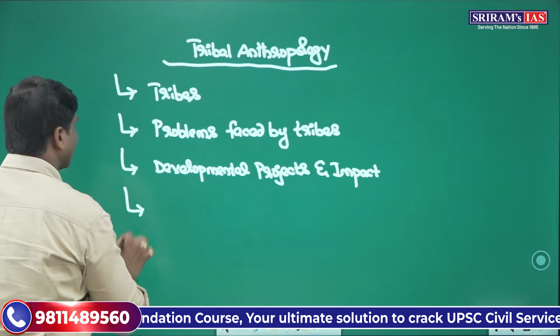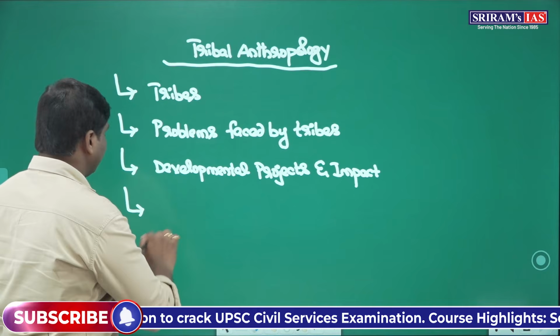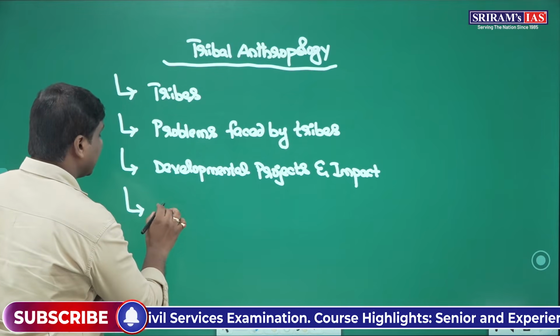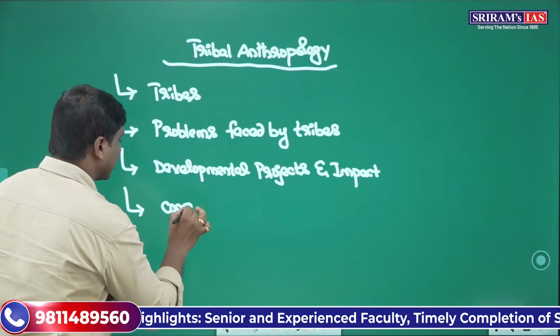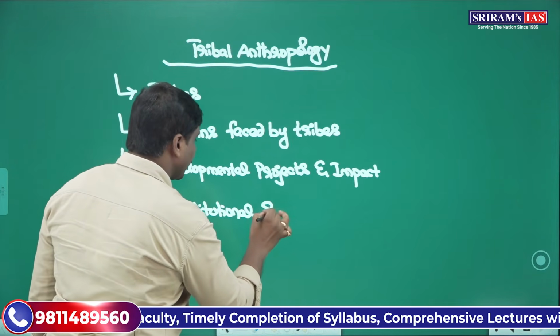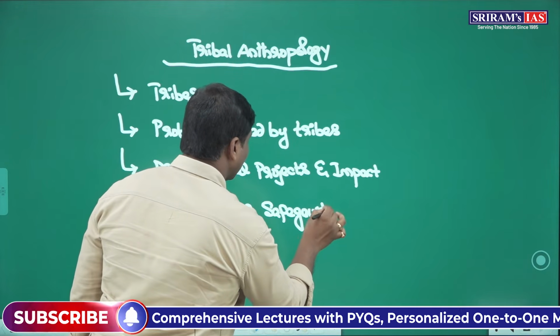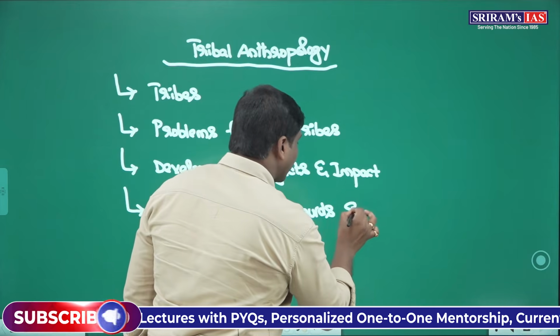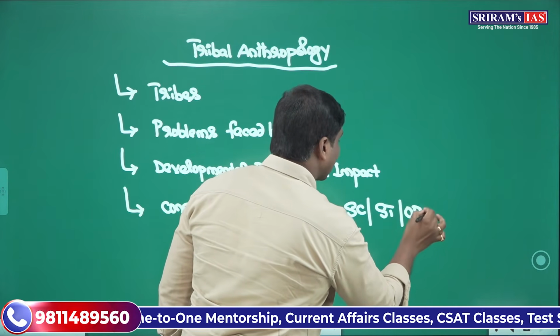Apart from this, we will also study other aspects like welfare schemes and constitutional safeguards for scheduled castes, scheduled tribes, and other backward classes.